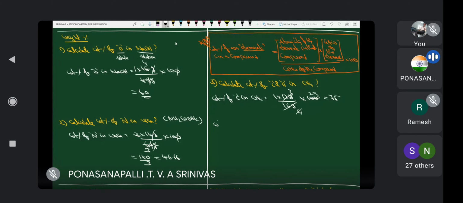And what about the weight percentage of hydrogen in methane? That is atomicity 4 into 1 gram by 16 grams into 100. Gram cancels, 4 4s are 4, 25s are. Therefore, in methane, the weight percentage of carbon is 75%. The weight percentage of hydrogen is 25%. The remaining concepts I will explain in the next class.